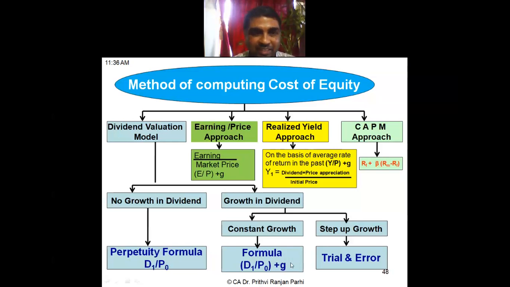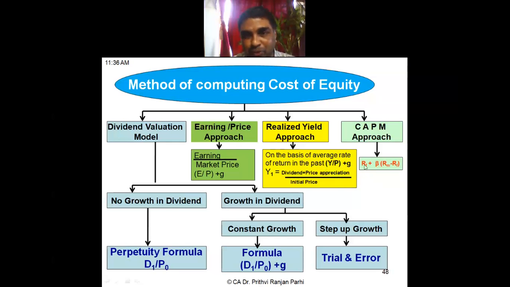Then the earning price approach we have discussed: earning divided by market price. If growth is there, growth will be added. Then the realized yield approach we have discussed. The formula is dividend plus price appreciation divided by initial price. And if growth is there, then growth will also be added. Otherwise, growth will be considered as zero. This is how we can compute cost of equity.